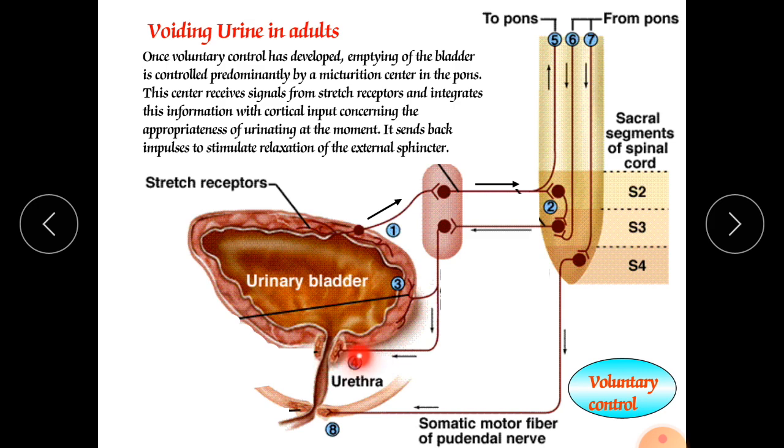Here the involuntary muscles will open, meaning they start to release the urine, and also the muscles from the transitional epithelium start to contract.